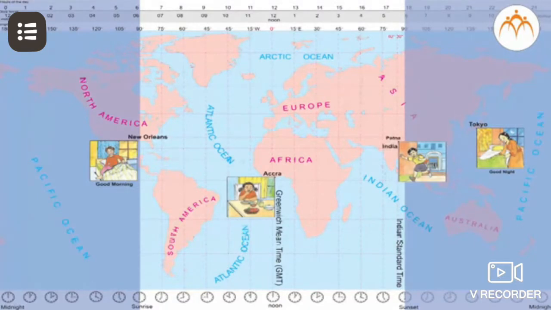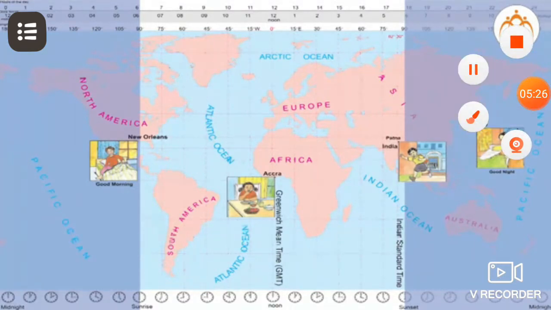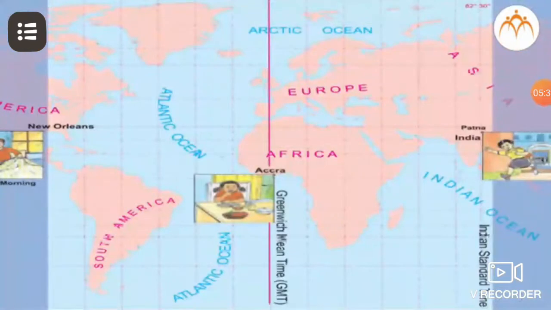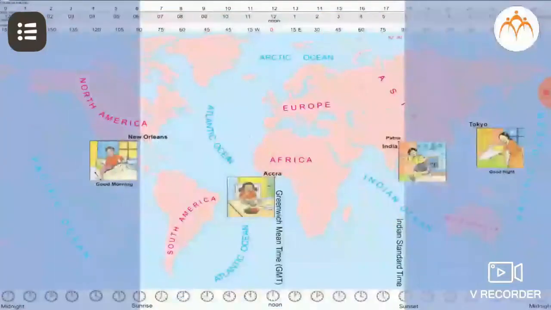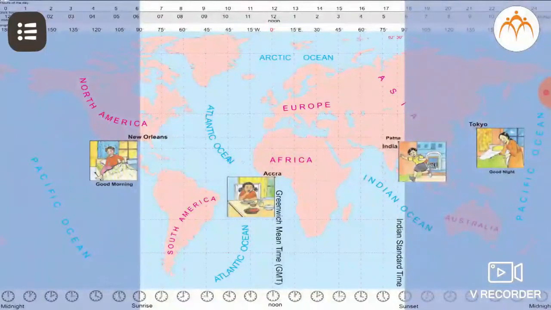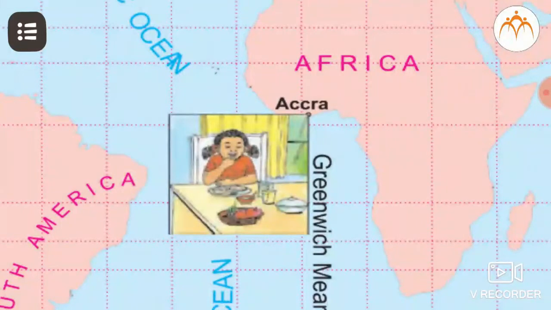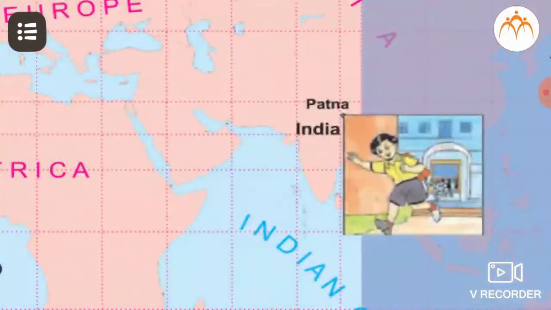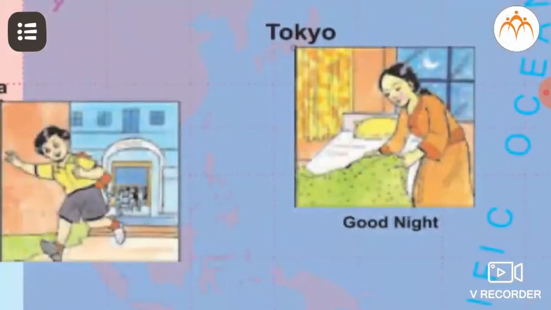For the whole world, we use one reference time, where time all around the globe is measured with reference to Greenwich in London and also called as Greenwich time or International time. Now, this map is similar to the map in your textbook on page number 4. In this map, if it is noon time along GMT, that is at Accra, it is morning at New Orleans, while it is evening at Patna and night time at Tokyo.